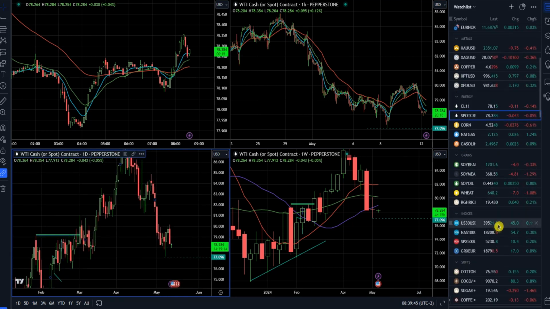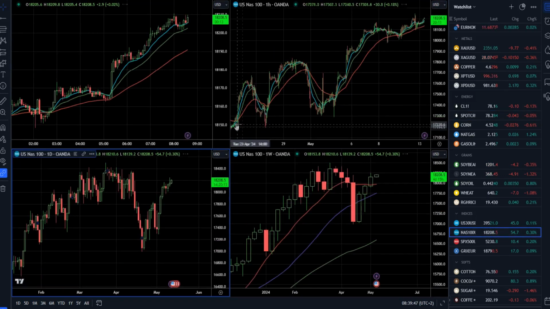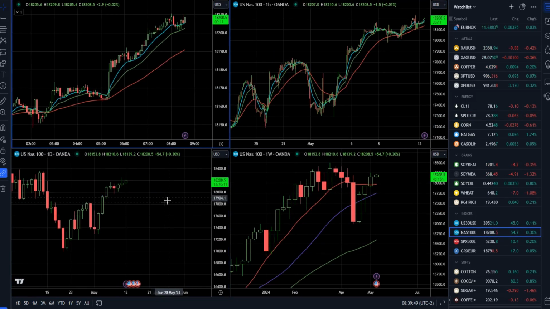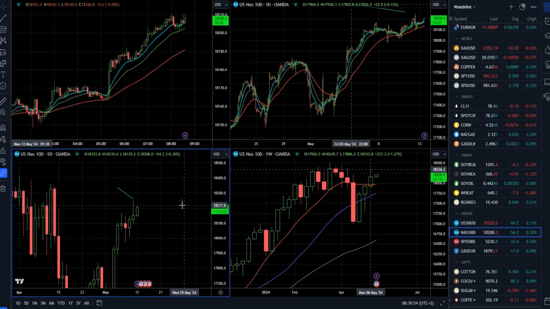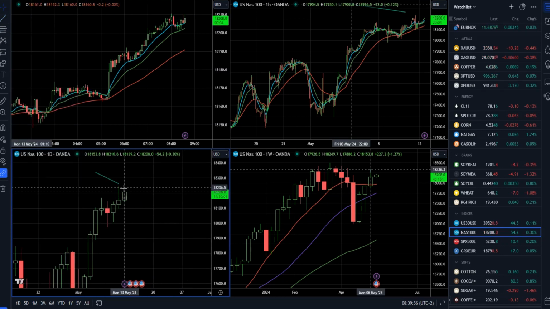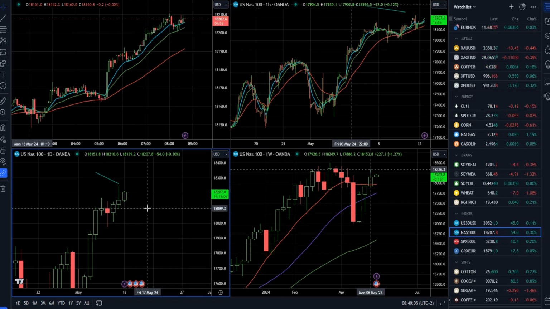So the next market is the NASDAQ 100. So here Friday also had a kind of weak close. So there was an attempt at higher high, but market closed very off the high, let's say. So now we have a pin bar high at 18,250 and low at 18,100.